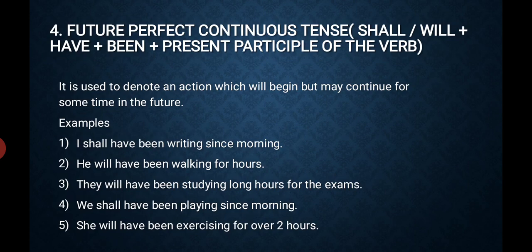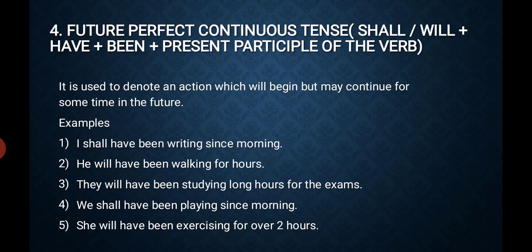Examples: I shall have been writing since morning. Shall plus have plus been plus present participle. You should always remember the formula, then you can identify the tense easily. Shall plus have plus been plus present participle or ing form of the verb.